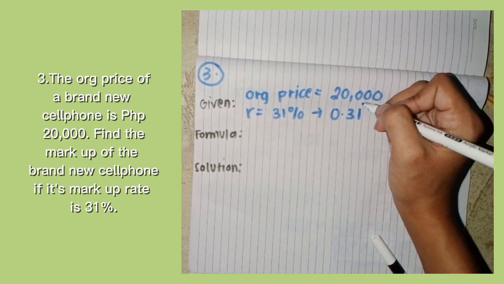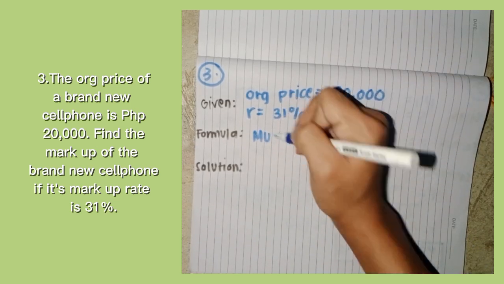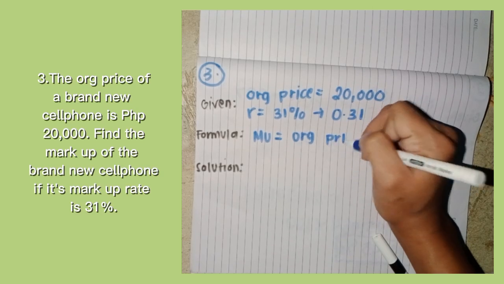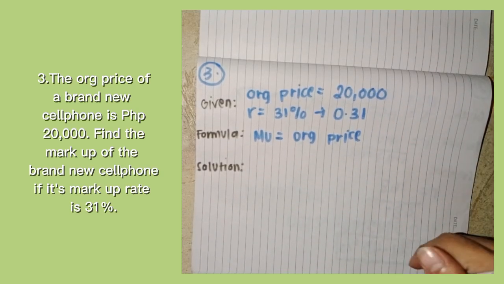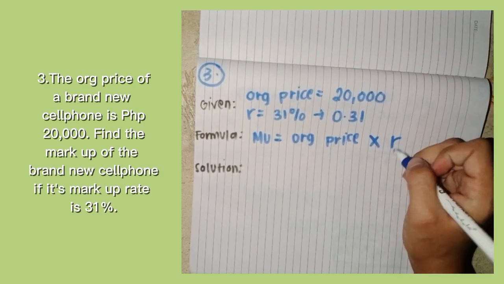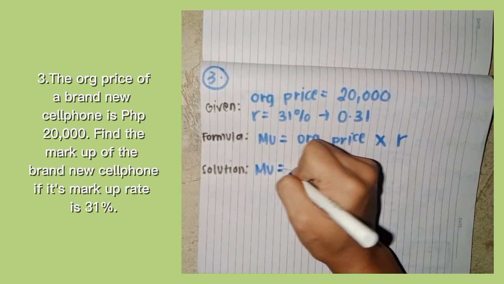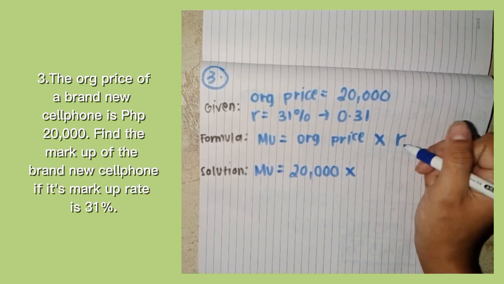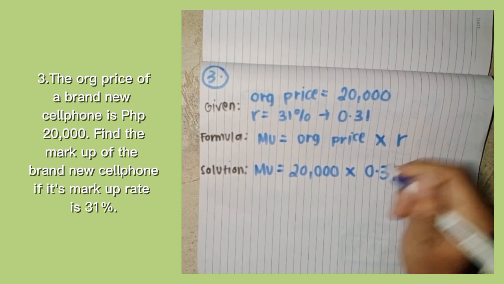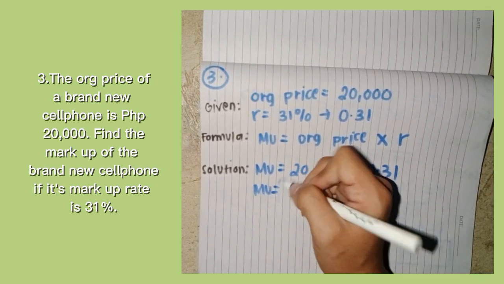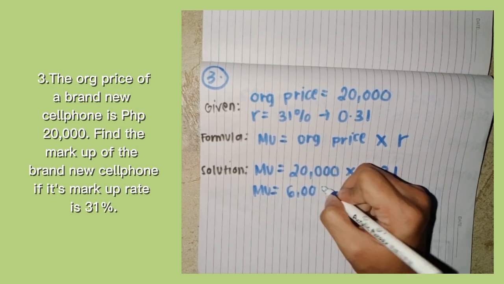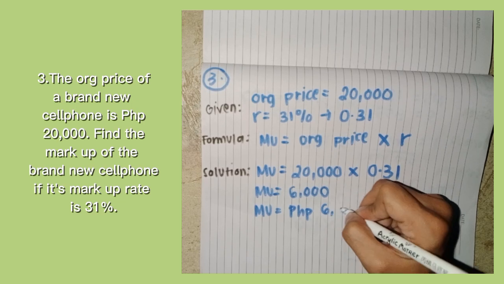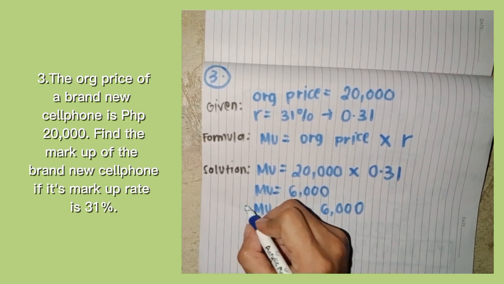So the formula that we are going to use is markup, because we are going to find the markup. Markup is equal to the original price multiplied by the markup rate, which is denoted by R. So markup is equal to the original price, which is 20,000, multiplied by the markup rate, which is 0.31. So markup is equal to 6,000. So for the markup, we're going to put the peso sign and 6,000. So this is the final answer.